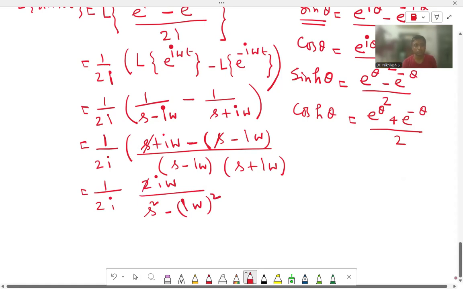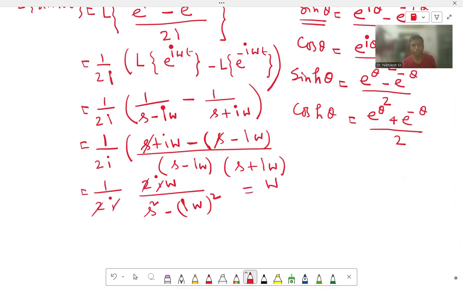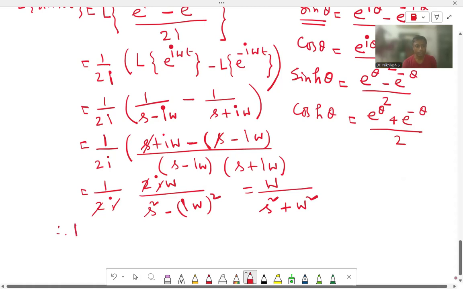So the 2i cancels, and we get omega divided by s square, and i square means minus 1, so minus minus gives plus omega square. Therefore the Laplace transformation of sine omega t is equal to omega divided by s square plus omega square.